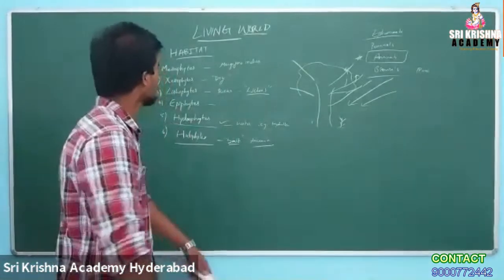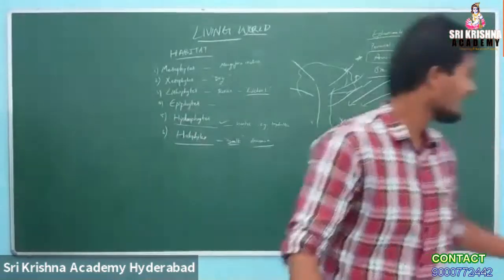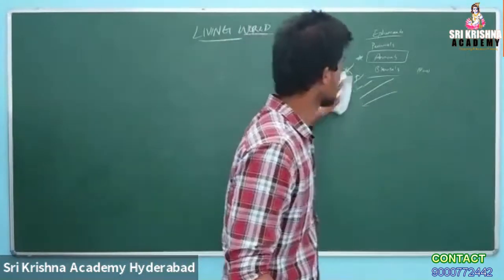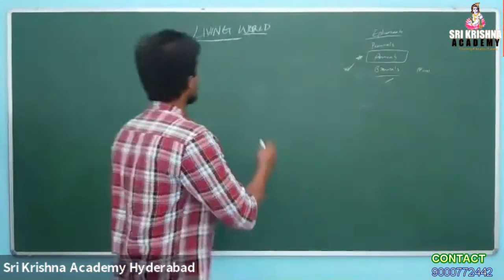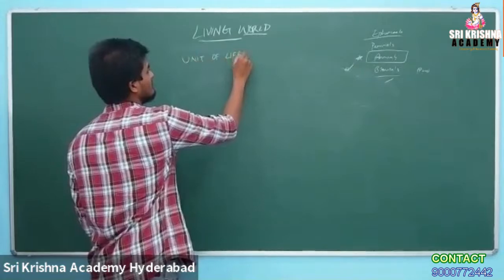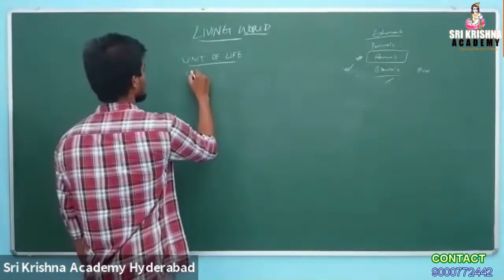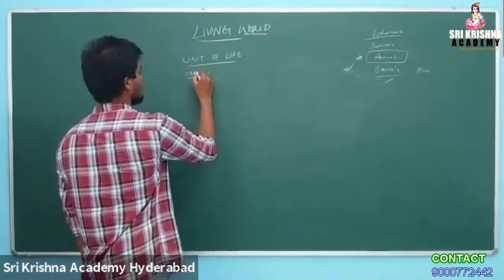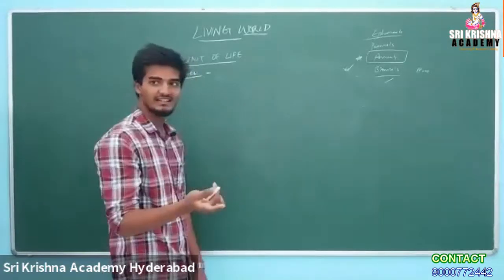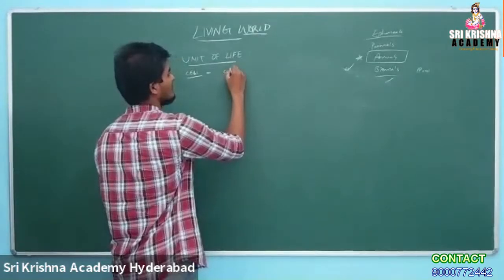Okay. Now coming to the second portion of the ICAR exam. Today we are seeing the overall view. It is the unit of life. What is the fundamental unit of life? Cell. Okay. What are the different cell organelles in a cell? If it is a plant cell, it begins with the cell wall.